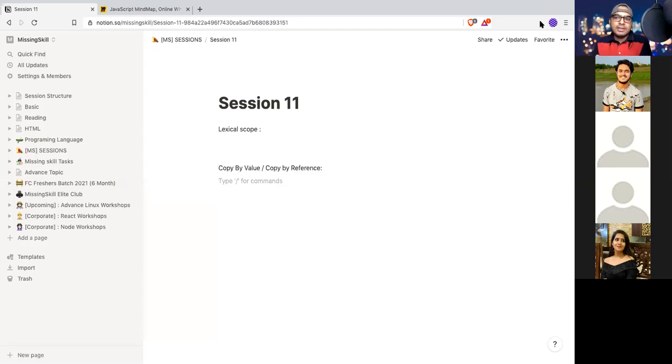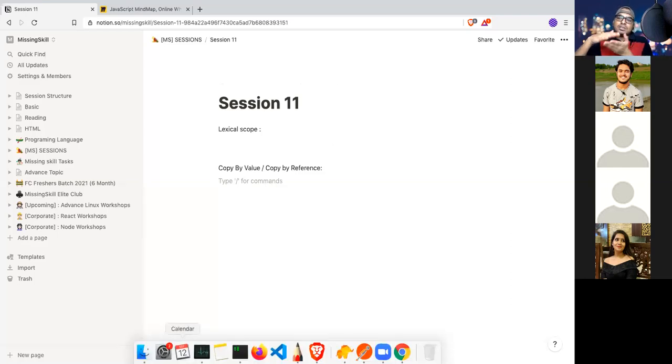If it is an ES5 variable, it will get hoisted to where? It will get hoisted to its nearest functional scope. Yes. If it is an ES6 variable, it will not get hoisted. If the variable is referenced before that, it will throw an error that it cannot access the variable before it is declared. All right.